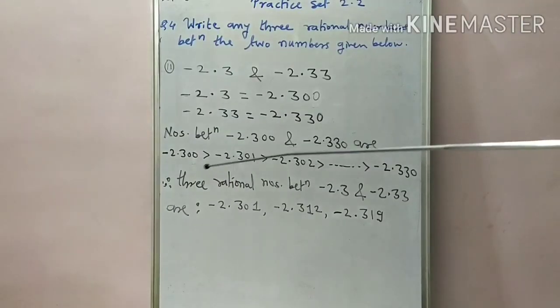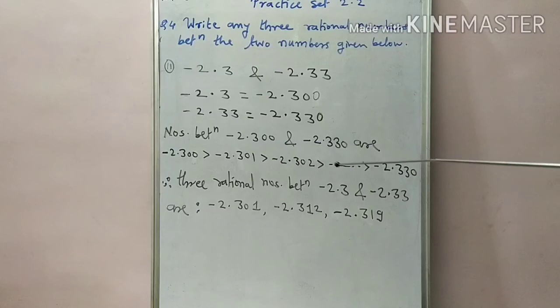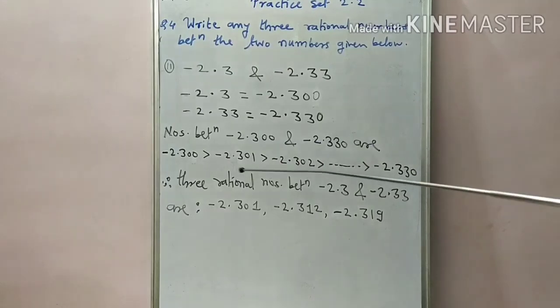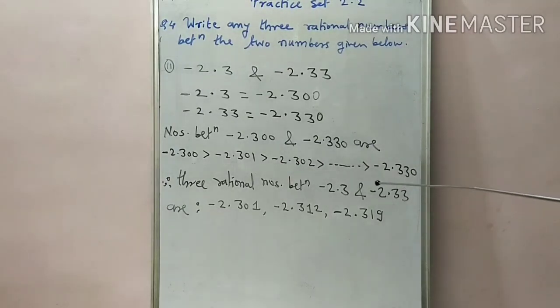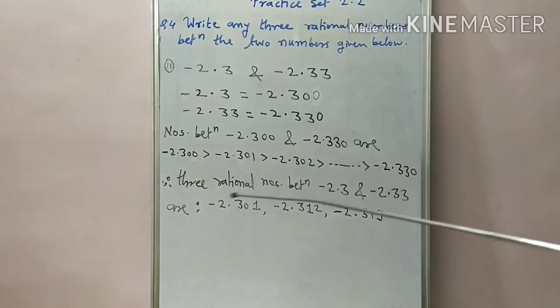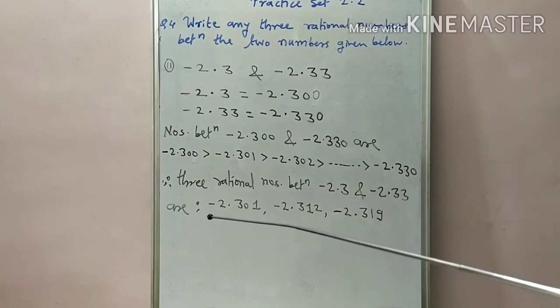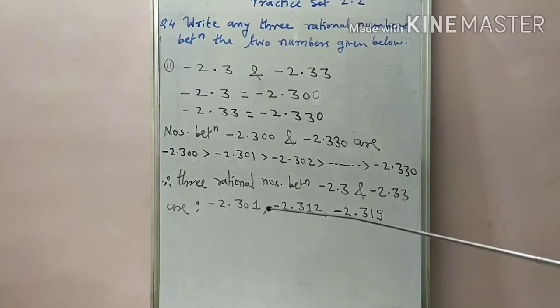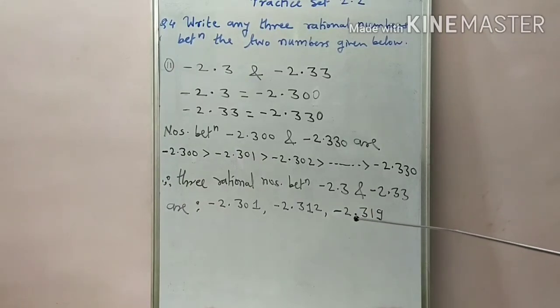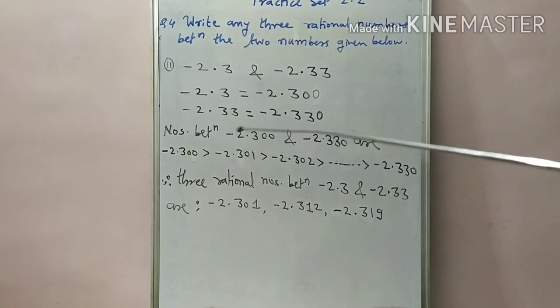So like this we write the numbers again in descending order, and from these numbers you are supposed to write any three rational numbers. So here I write minus 2.301, minus 2.312, minus 2.319, or you may write three consecutive numbers also, excluding these two, right? So like this you have to solve the example in exam.